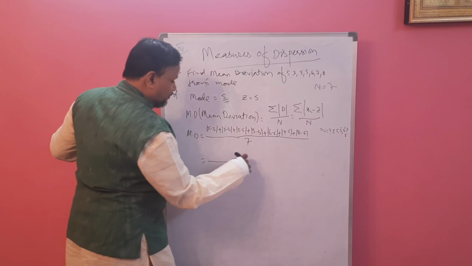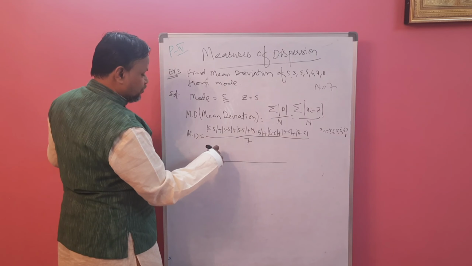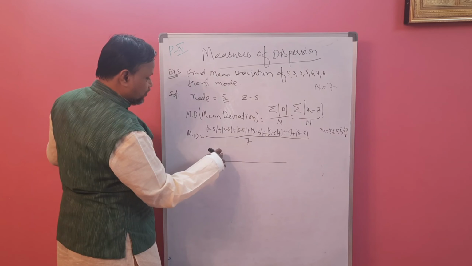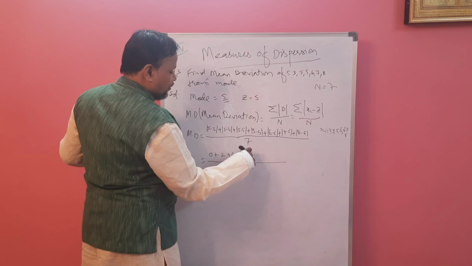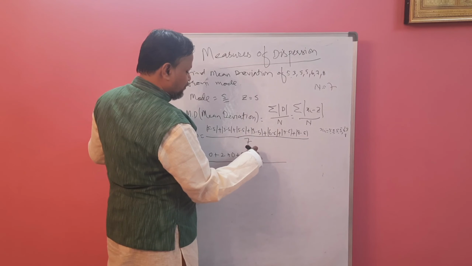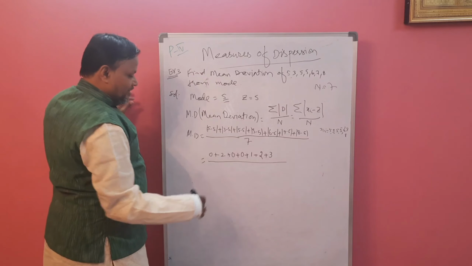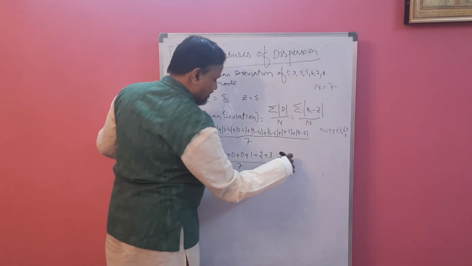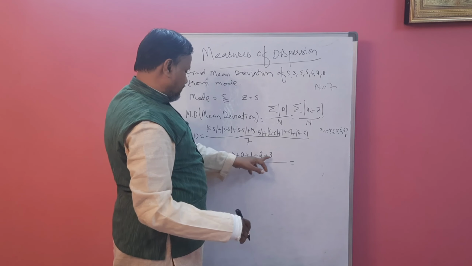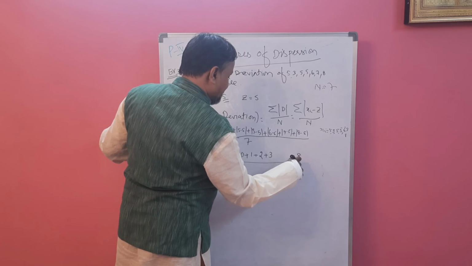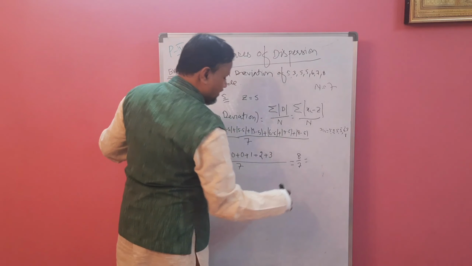Now write the value of that modulus. Here 0, modulus of 0 is 0. Minus 2, modulus of minus 2 is plus 2. Here 0, again 0. Modulus of 1 is 1. Modulus of 2 is 2. Modulus of 3 is 3. Divided by 7. So how much is this? Add these numbers. 2 plus 1, 3. 3 plus 2, 5, plus 3, 8. 8 by 7. If you divide, you will get 1 point something.